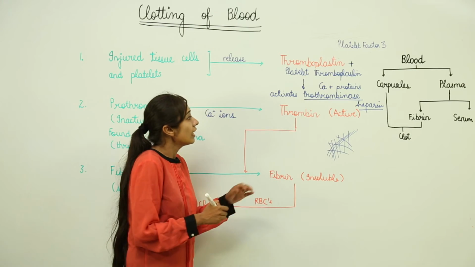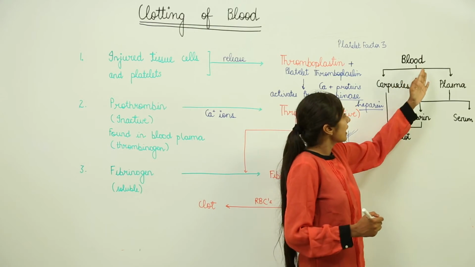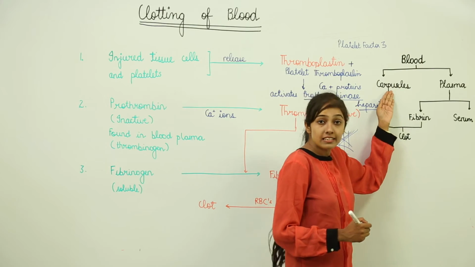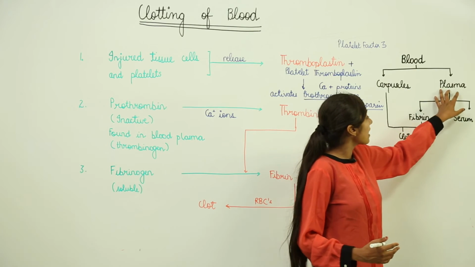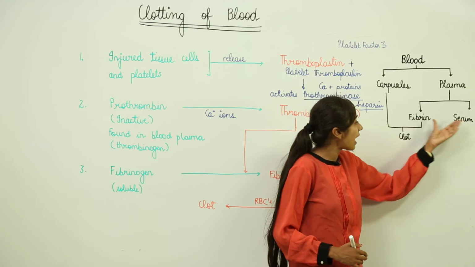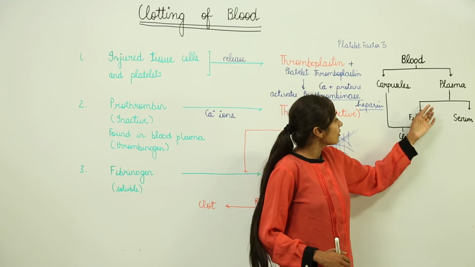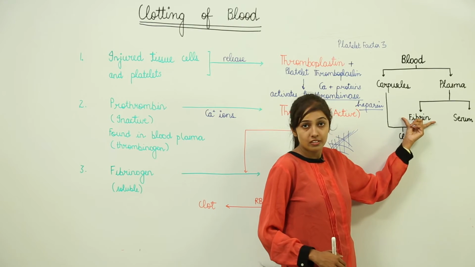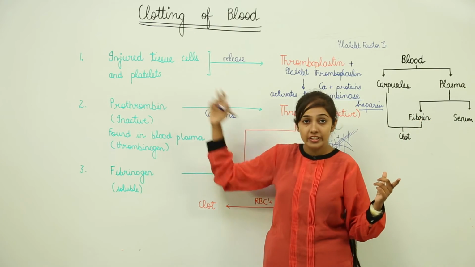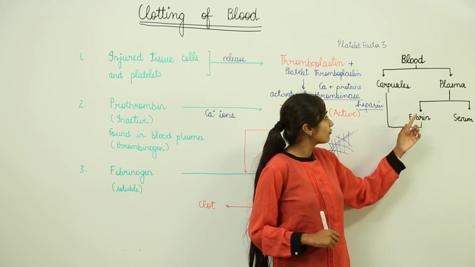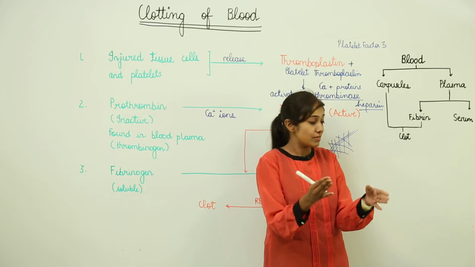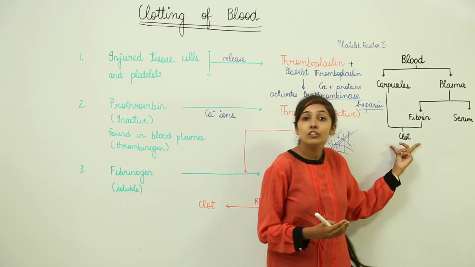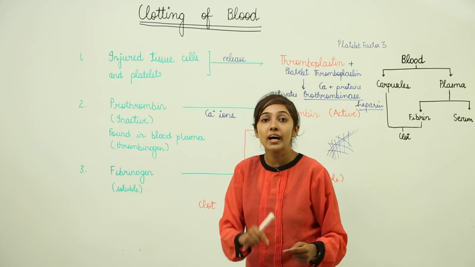So as a whole, in blood we have the corpuscles, that is the RBCs, WBCs, and platelets, right? And in the plasma, we have serum and the fibrin. So when there is any sort of injury, this fibrin is formed. This fibrin combines with RBCs, forms a network on the RBCs, and finally leads to blood clotting.